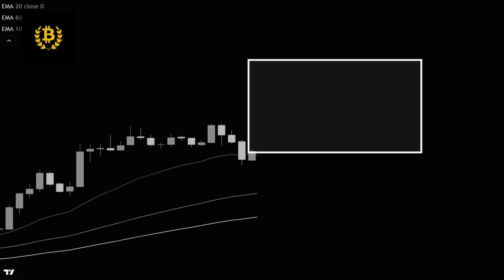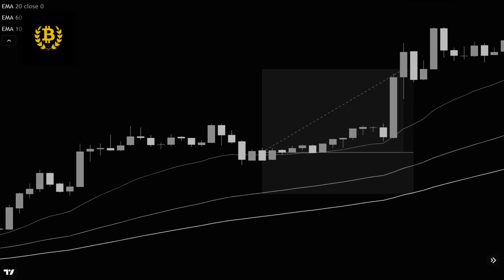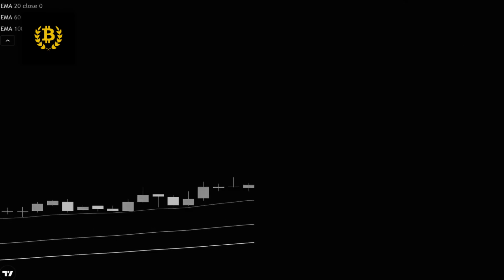To summarize the buy conditions, the price must be in an uptrend. The price must pull back to the upper or middle line. The price must cross above the upper line. Now that you understand the buy conditions, let's move to our second buy trade.